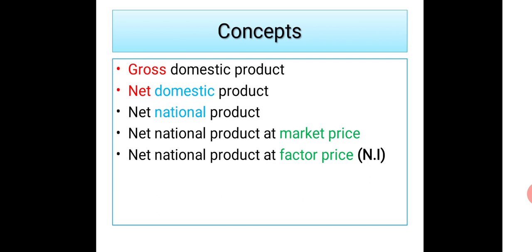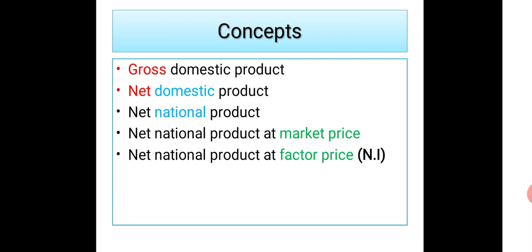I have highlighted in the first concept, gross domestic product, the word gross in red, and in net domestic product I have highlighted net in red, right? So we will first need to understand what is the basic difference between these highlighted words, and then we will move over to the whole concept later.